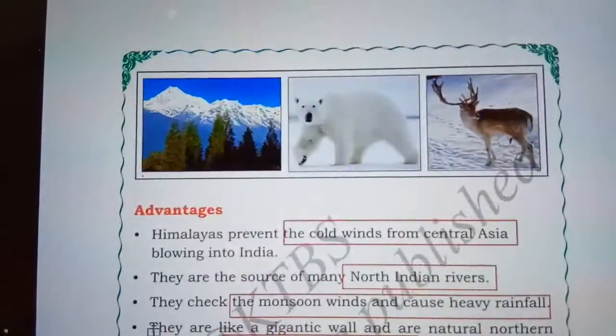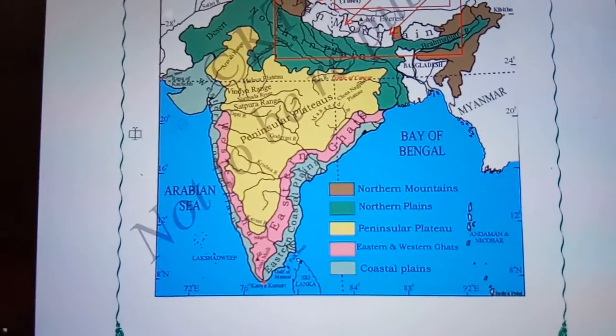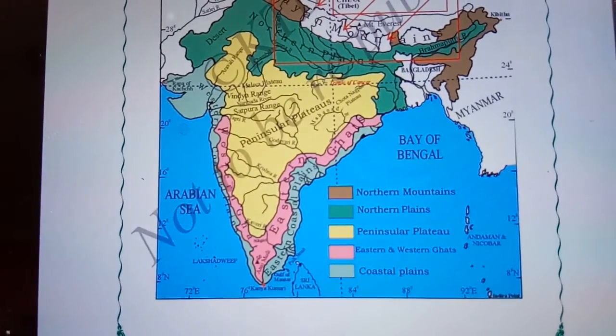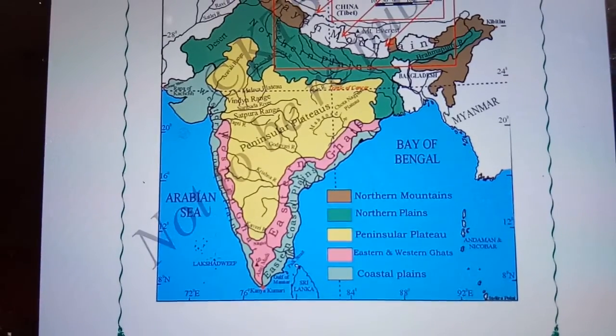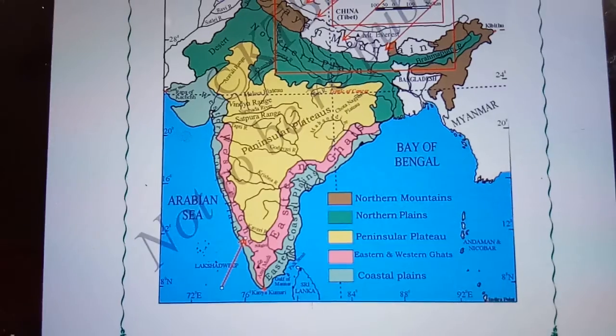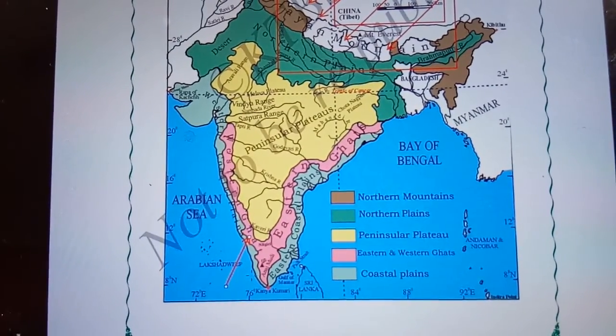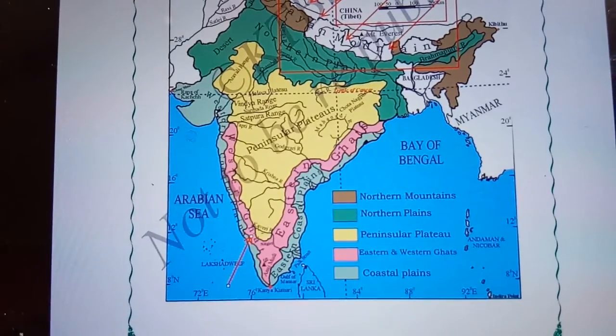If you look at the map of India, you can see the Eastern and Western Ghats, which are pink in color, right near the coastal plains. The Western Ghats are very close to Karnataka.